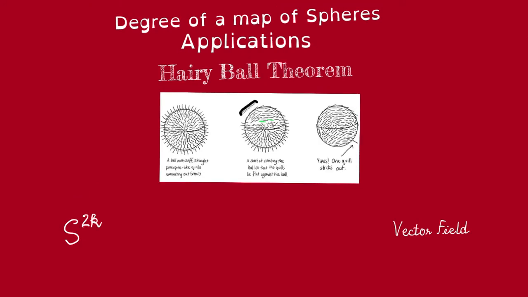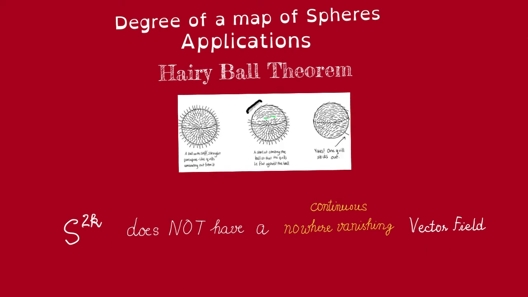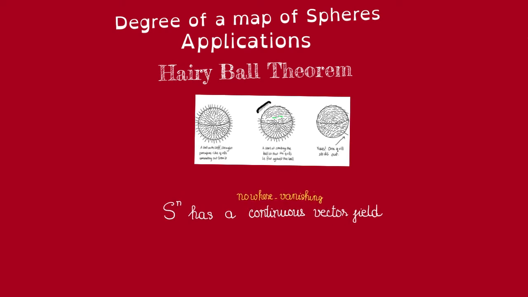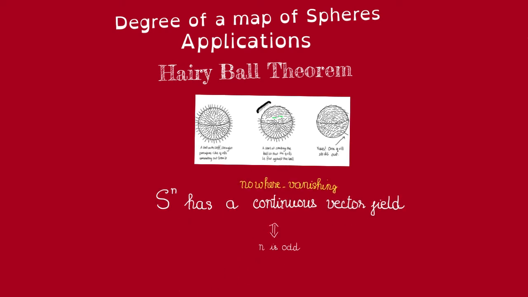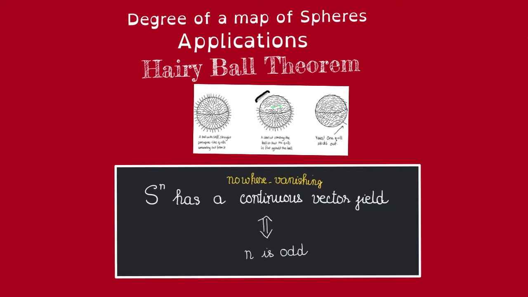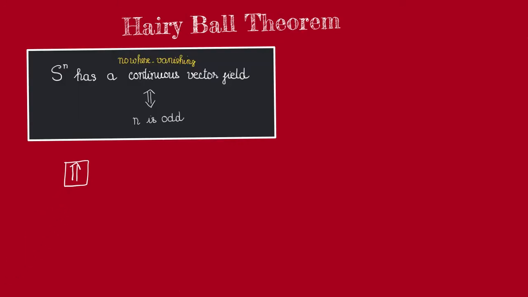A choice of a tangent vector at each point of the sphere is just a vector field on the sphere. Thus, the mathematical way to say that the hairy ball cannot be combed is that an even sphere does not have a continuous nowhere vanishing vector field. Or equivalently, if S^n has a continuous nowhere vanishing vector field, then n must be odd. Actually, this is an if and only if. This is the content of the Hairy Ball theorem. Now let us try to prove this. Let us start with proving sufficiency.